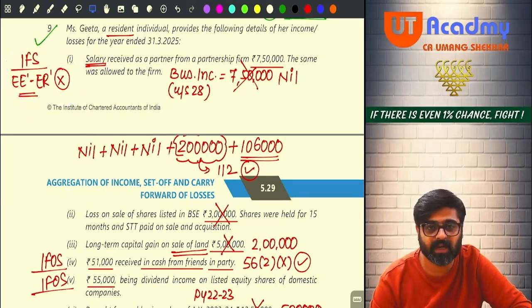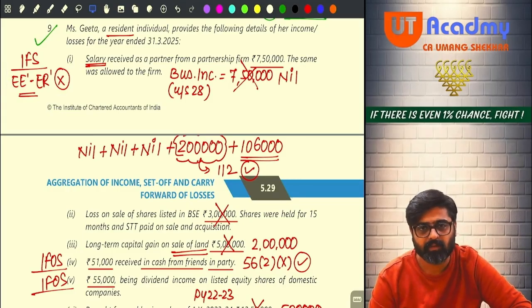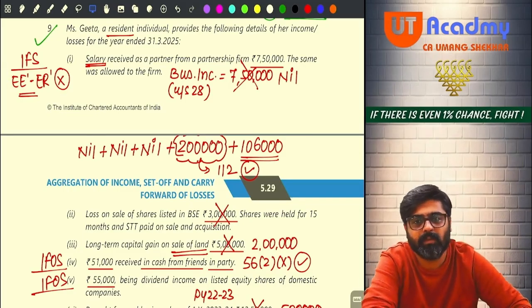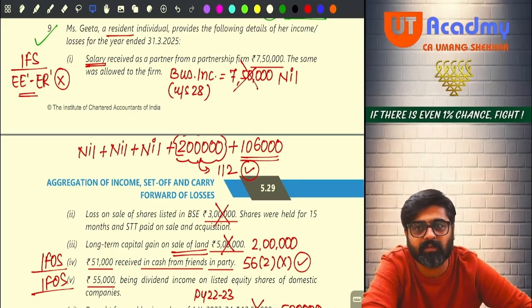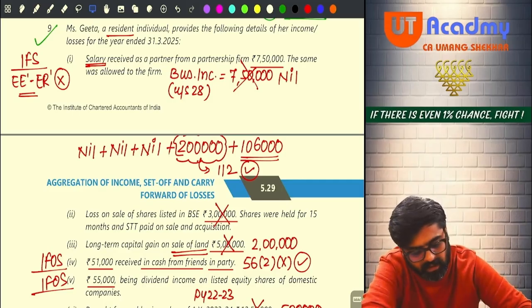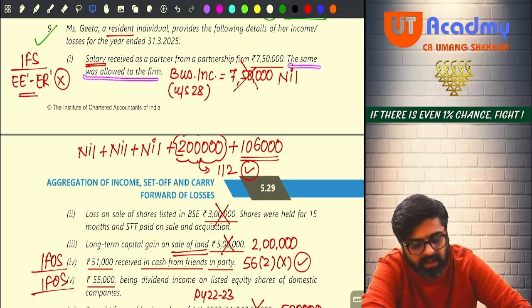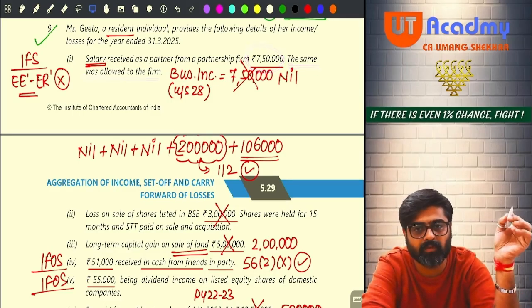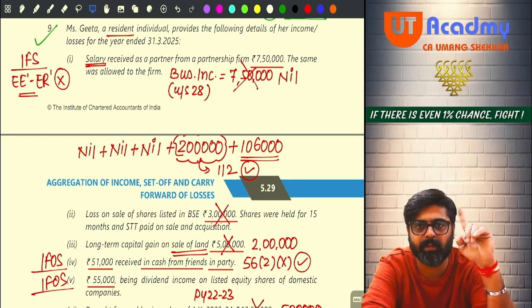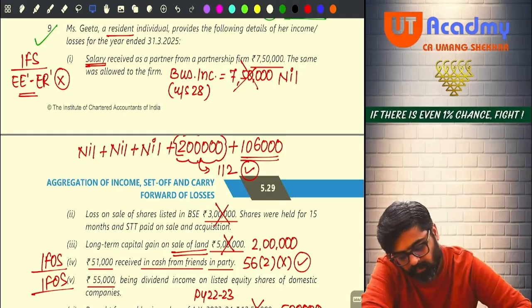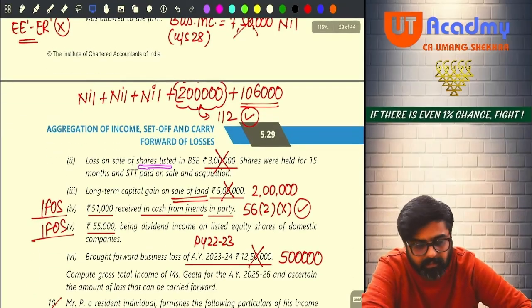There was a specific provision which said that if you are a partner earning salary from a partnership firm, it will be taxable as your PGBP income only, but to the extent allowed in the hands of the firm. So they are saying the same was allowed to the firm, meaning that entire 750 was allowed to the firm. Now that entire 750 will be taxable for you as your PGBP income. So you have 7,50,000 PGBP income. Yes or no?